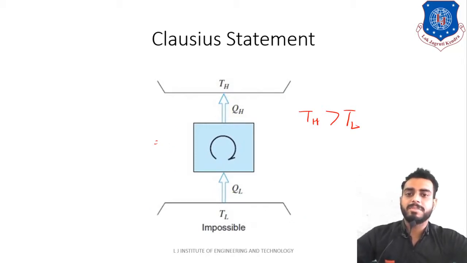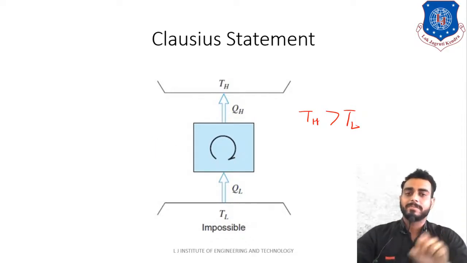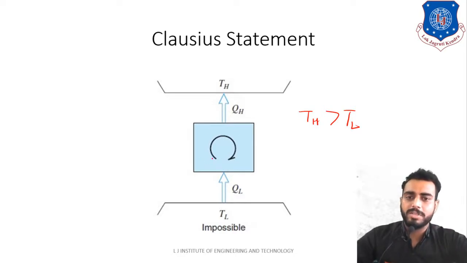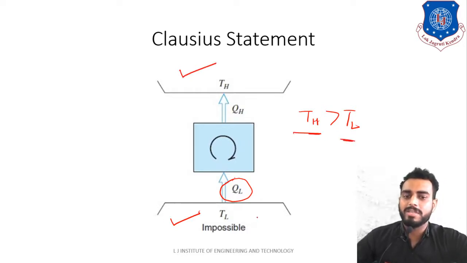It is impossible for a cyclic device. That means the processes should occur such that they constitute a cycle. So it is impossible for a cyclic device to transfer heat. Heat is nothing but this Q. To transfer heat from low body temperature. So we know that this is high body temperature. Sir, how do you know that? Because here I have written TH is greater than TL. That means obviously this is low temperature reservoir.